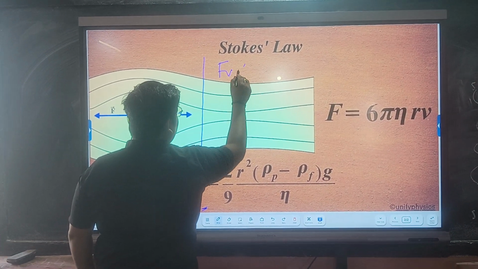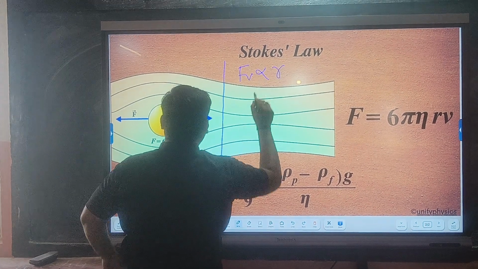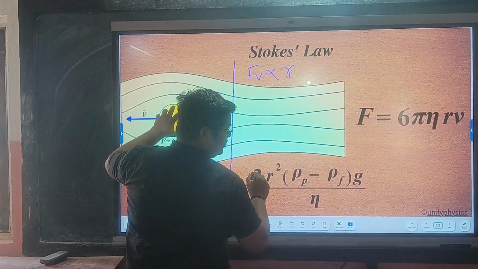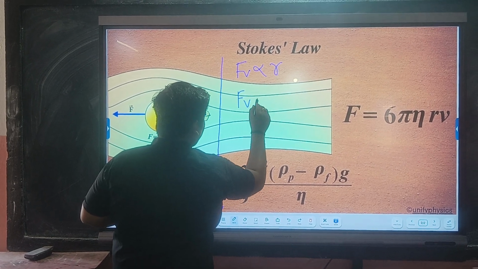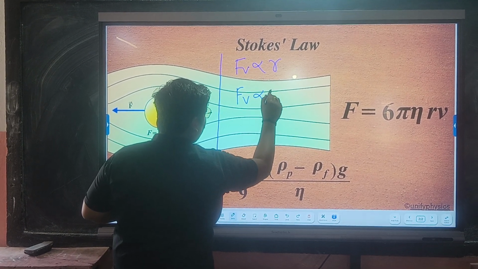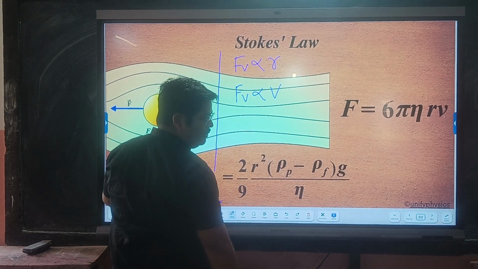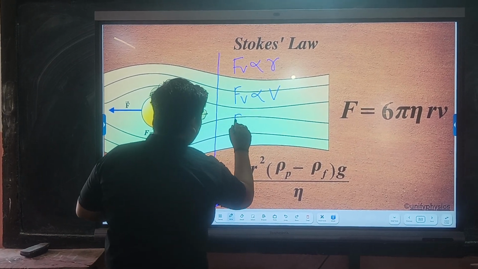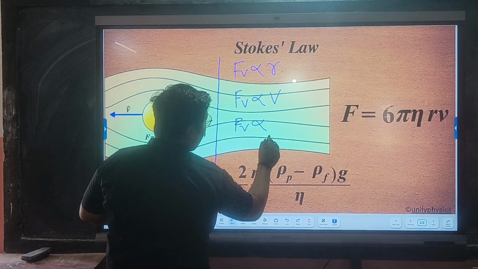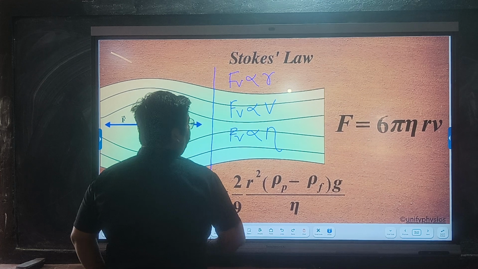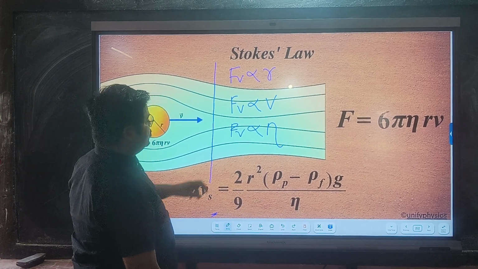Viscous force is directly proportional to the radius of the sphere, and viscous force is directly proportional to the velocity, and viscous force is directly proportional to the coefficient of viscosity of the fluid.